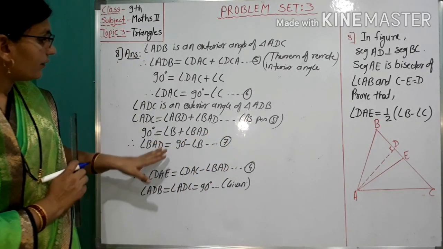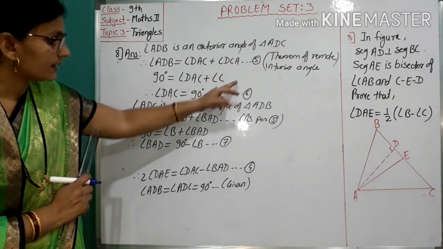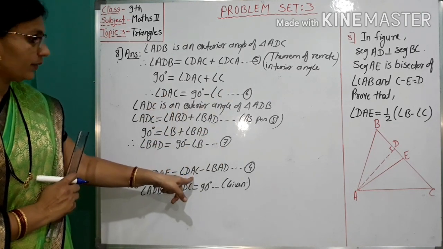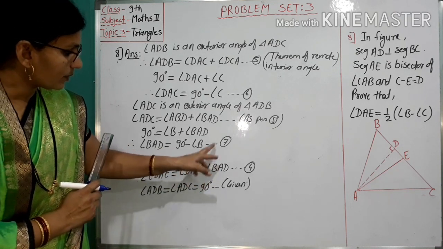Here we find the values of angle DAC and angle BAD in 6 and 7. Put the value of DAC from 6 and the value of BAD from 7 in 4.